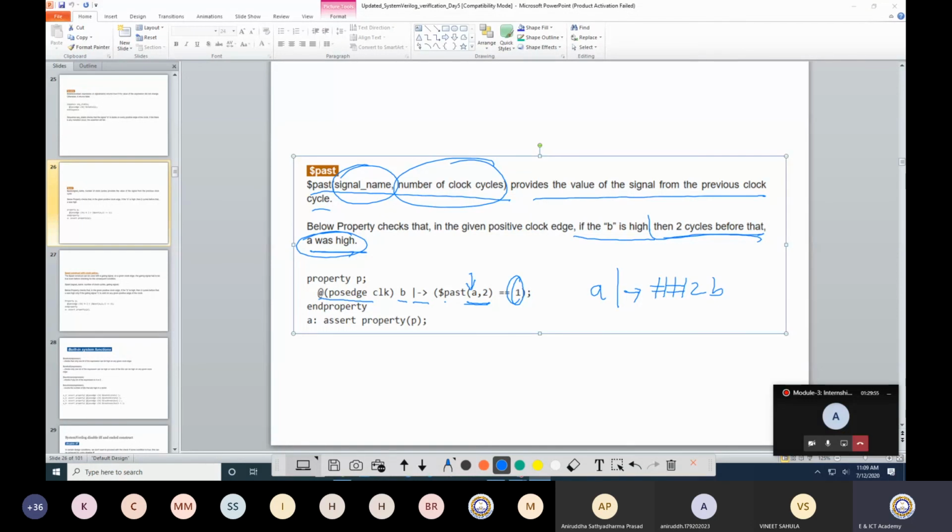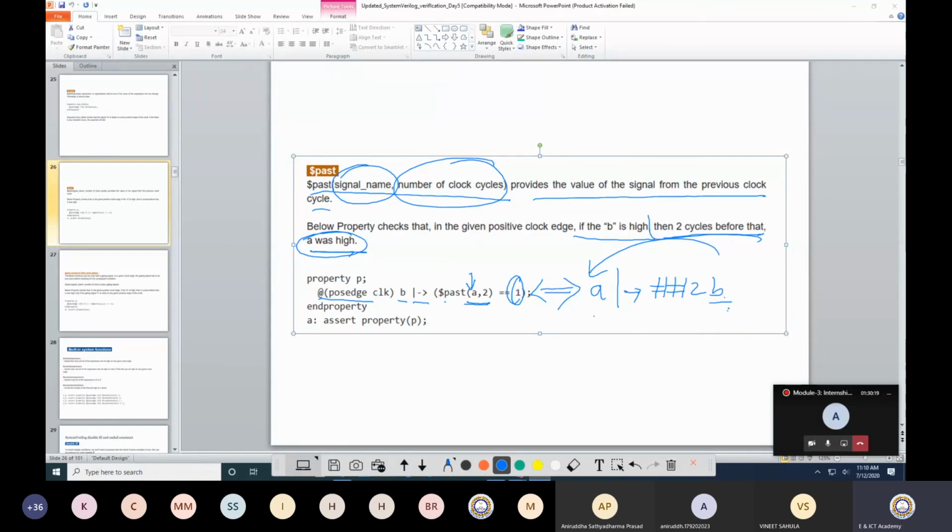Now this is another way around. From left hand side to right hand side I am moving. Now I am going back: if B is high, then the same scenario I want to look at, whether A was high 2 clock cycles before. So both of these verify a similar thing, but the way of writing is different.